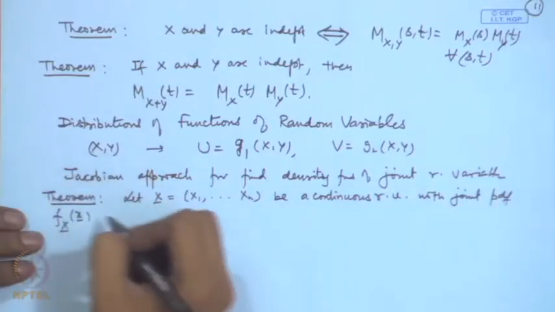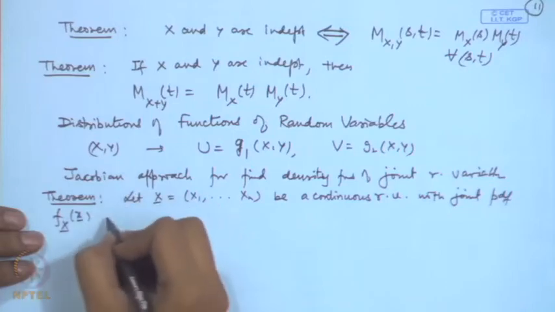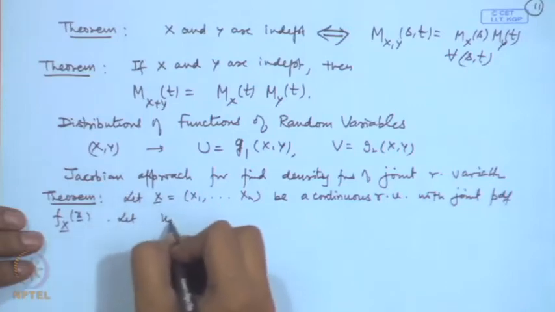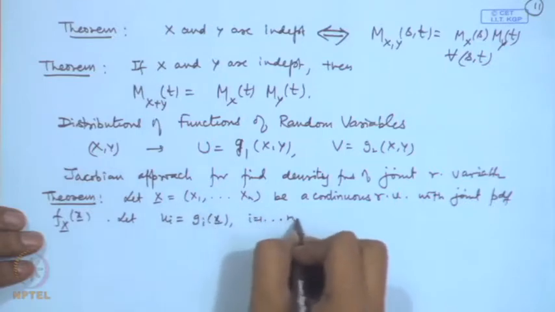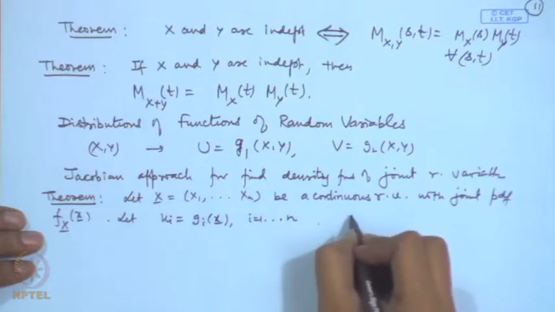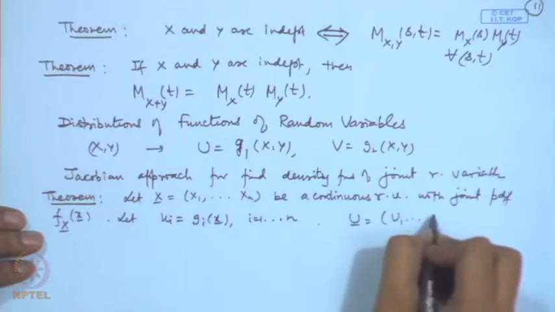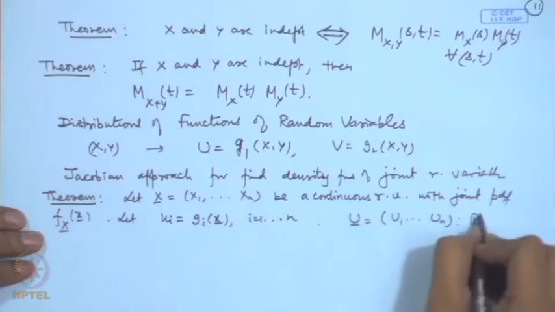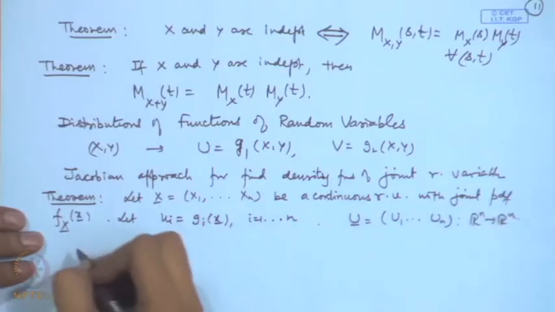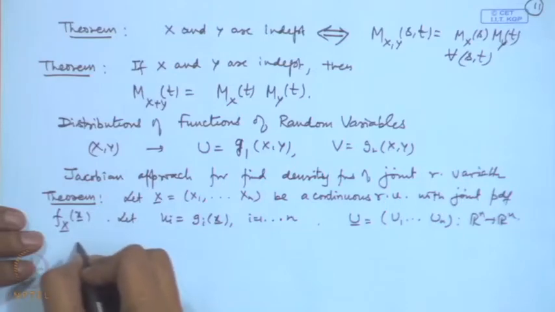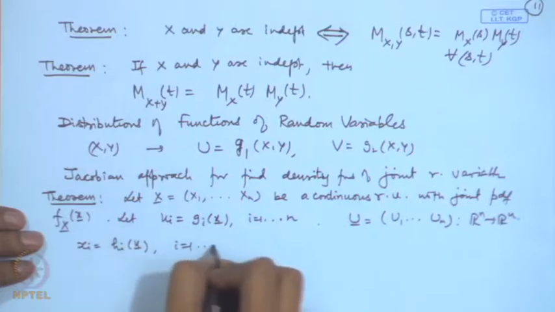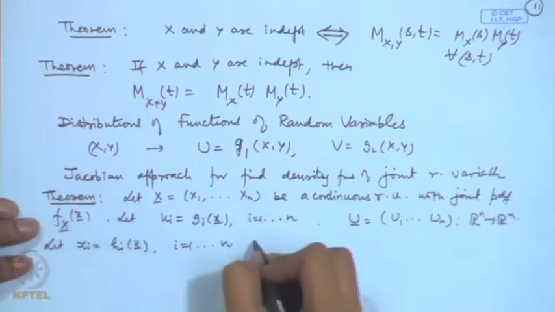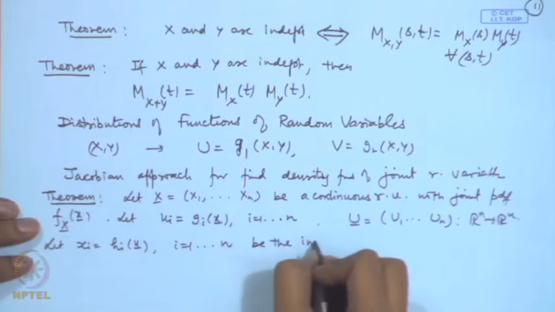Here X is denoting the vector X1, X2, ..., Xn, and let us define Ui = gi(X) for i = 1 to n, and this U = (U1, U2, ..., Un). It is a 1 to 1 mapping from R^n to R^n. And we also have the inverse transformation, say Xi = hi(U) for i = 1 to n. Let these be the inverse transformations.